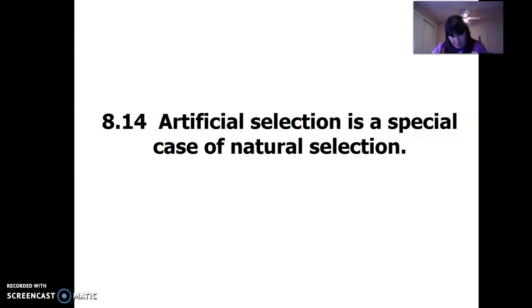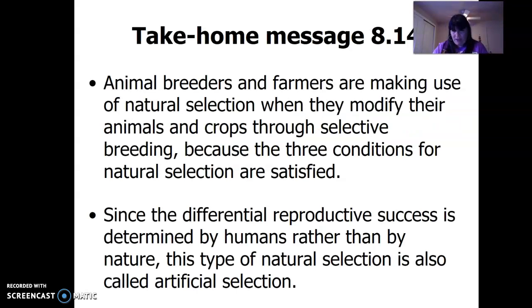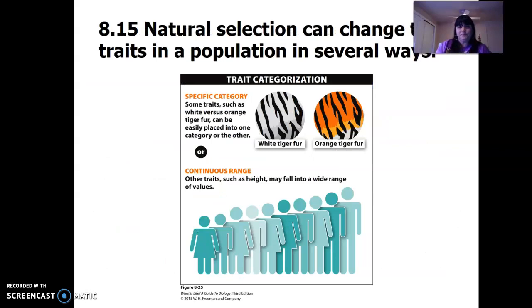So the idea of artificial selection: animal breeders and farmers have been doing this for years and years, selecting for crops, selecting for cows that make more milk, cows that make tastier meat. Yeah, that sounds gross, doesn't it? But it's real. So, artificial selection.